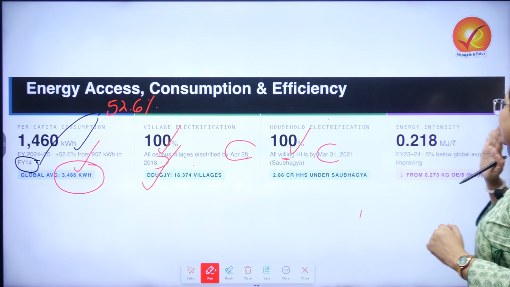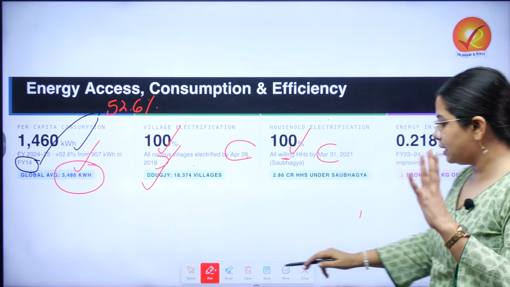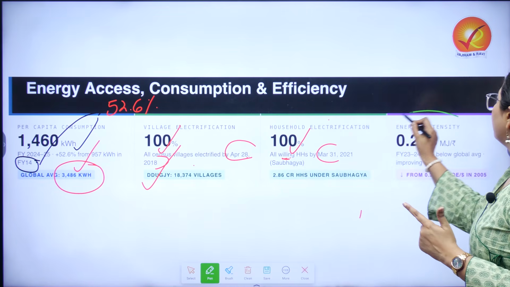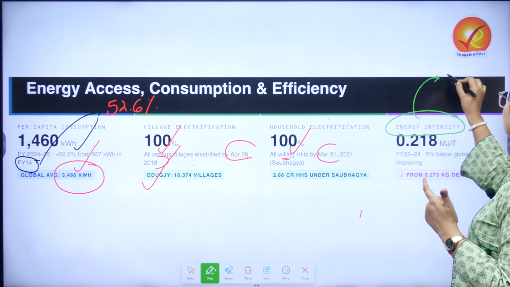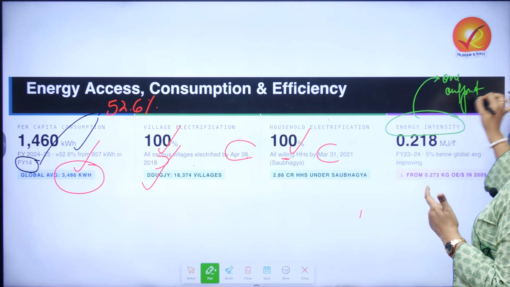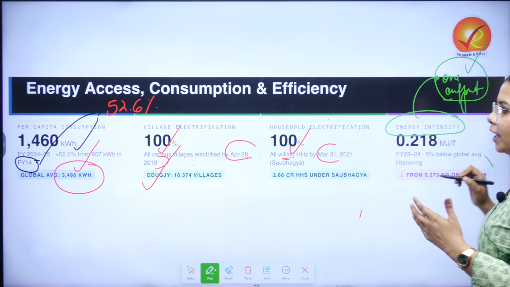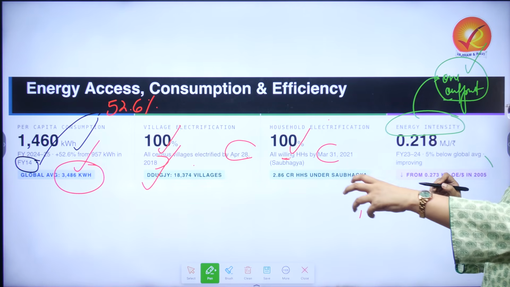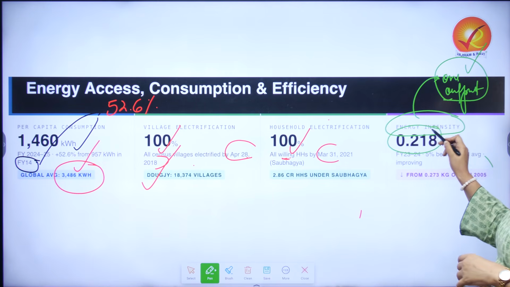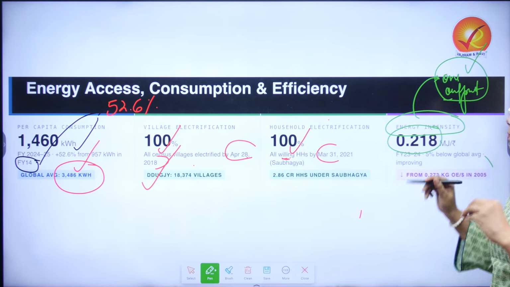Now when we are looking at energy intensity, this is an important concept, so I will briefly explain. Energy intensity refers to the amount of energy required to get one unit of output. When we look at energy intensity, it is 0.218 megajoules per rupee.